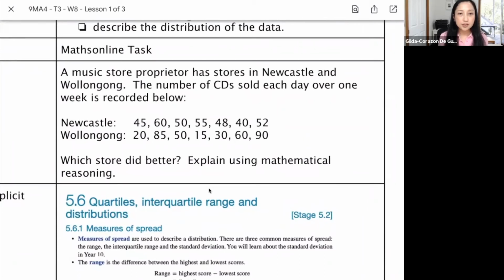It says here, a music store proprietor has stores in Newcastle and Wollongong. The number of CDs sold each day over 1 week is recorded below, and those are the recorded sales over each day. Which store do you think did better? Explain using mathematical reasoning.